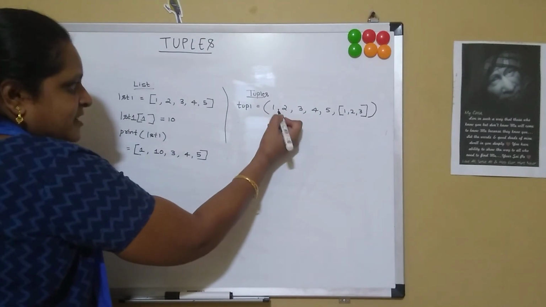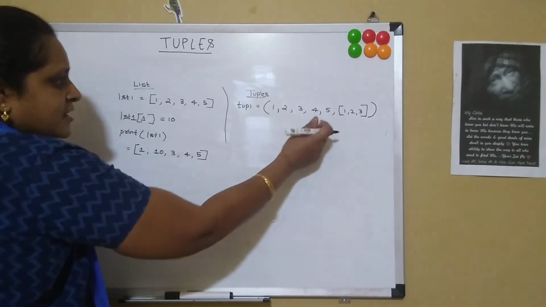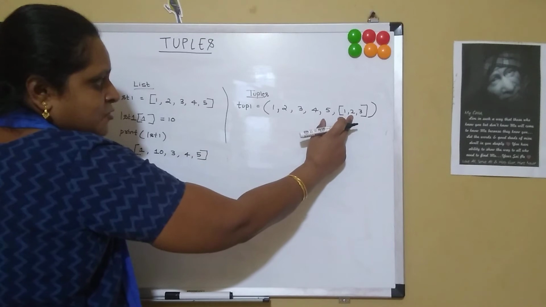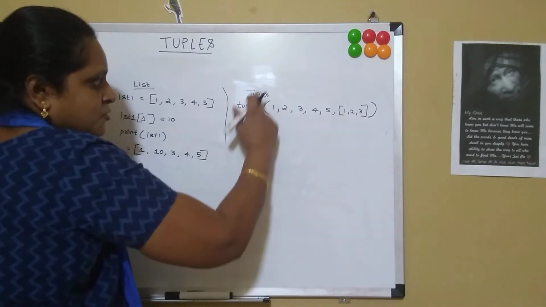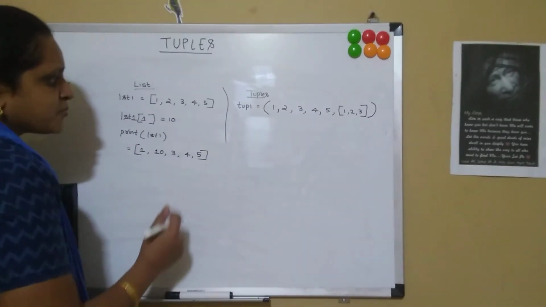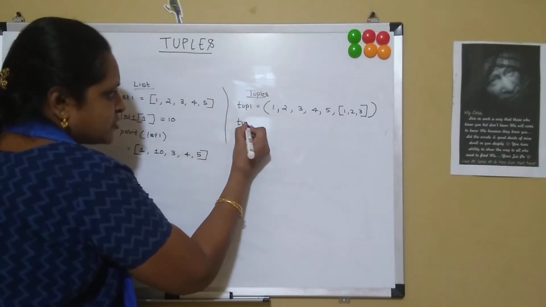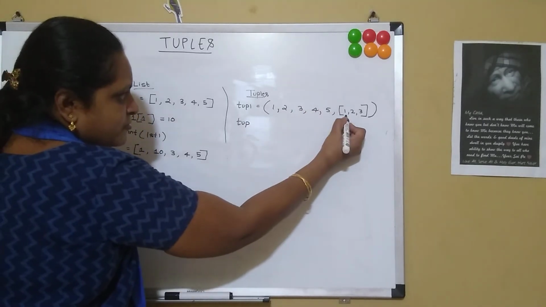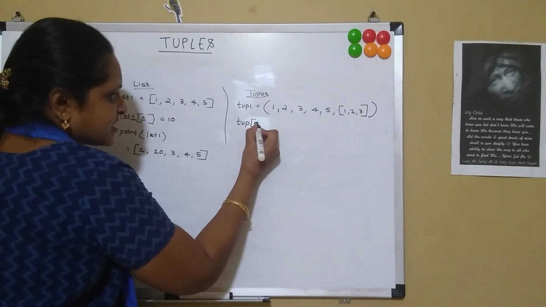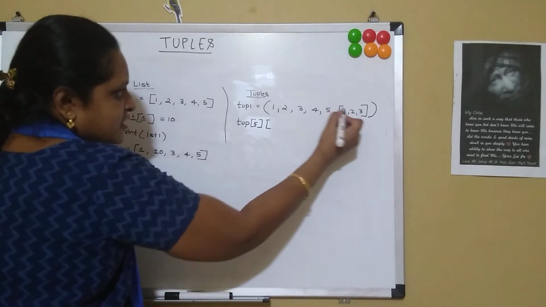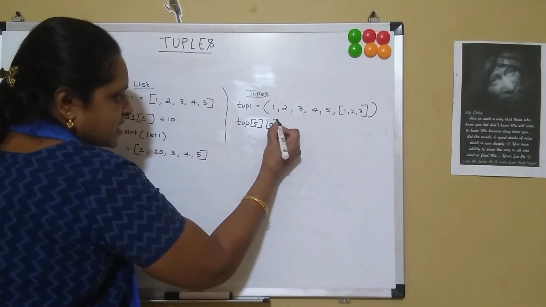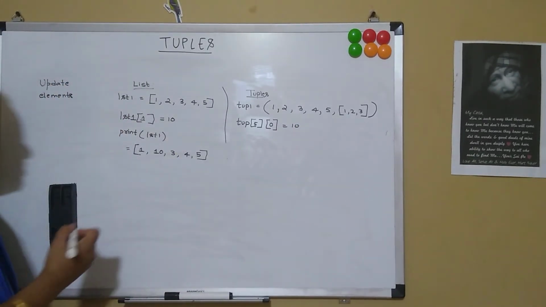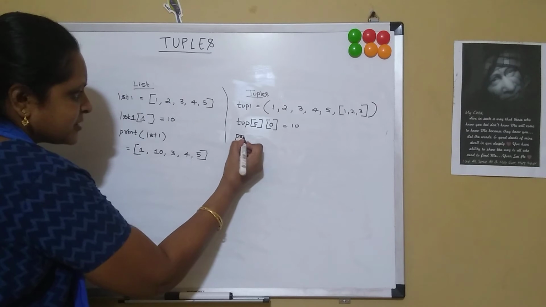But when we try to change the contents of the tuple, we cannot. It gives an item assignment error. But if we try to change the contents within the list, even though it is within a tuple, it is possible. Now if I say tuple1 of the fifth index, I am trying to change the first element, that is the 0th index, to 10. When I give this particular statement, and now when I say print